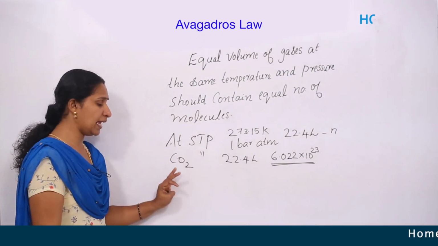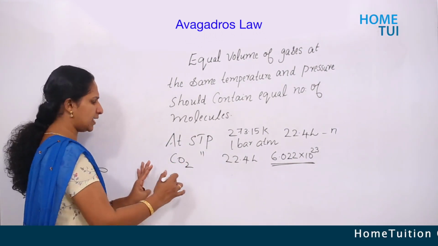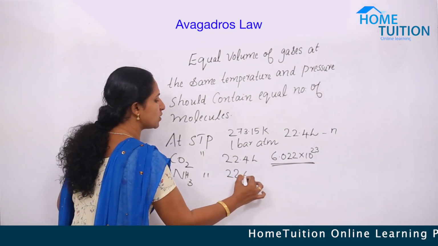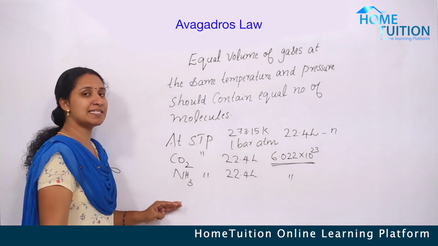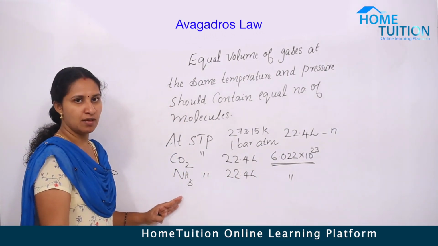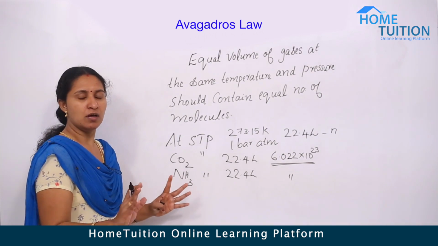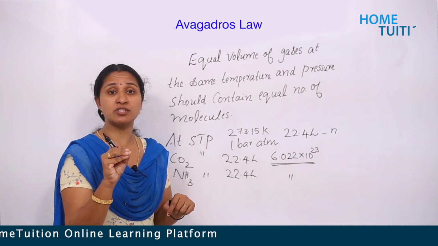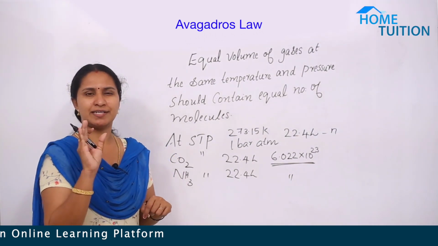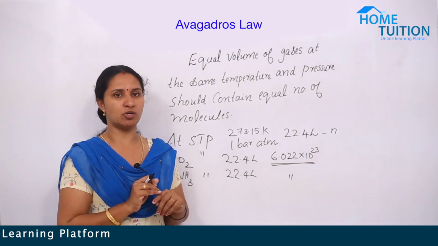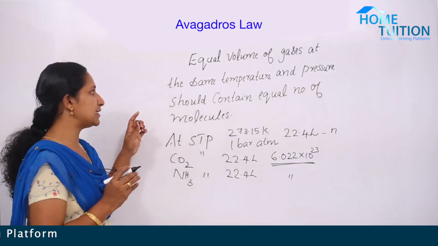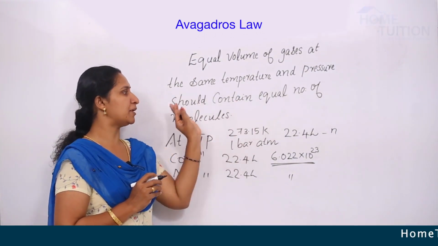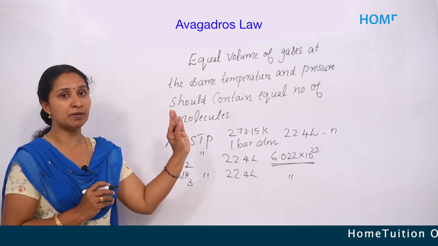Clear? We can say at STP condition all gases. Another one, ammonia, NH3 gas. At STP, the volume is 22.4 liter. It contains the same number of molecules, Avogadro number of molecules. Whatever the gas at STP or at a condition of constant temperature and pressure, it contains the same number of molecules. That is Avogadro's law. Listen, equal volumes of gases at the same temperature and pressure should contain equal number of molecules.